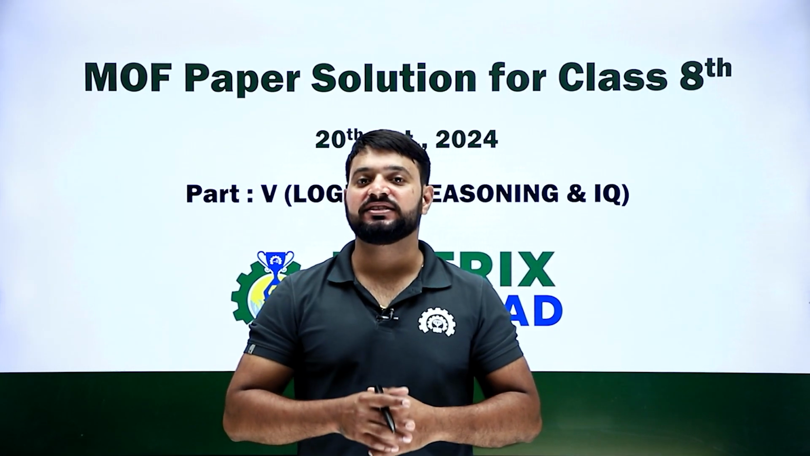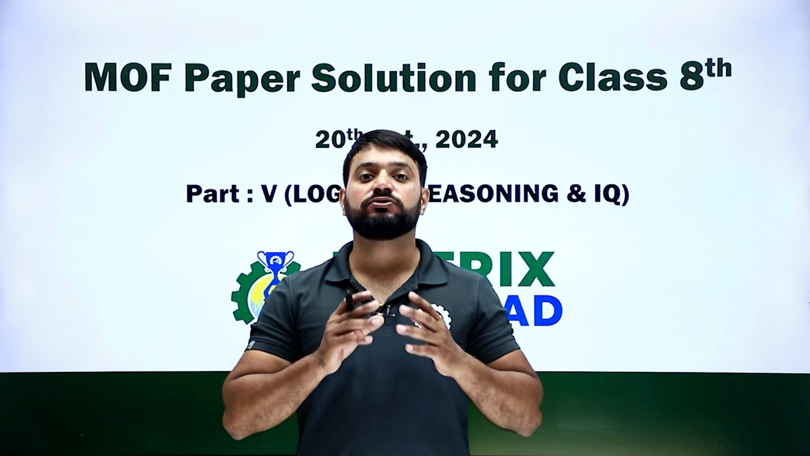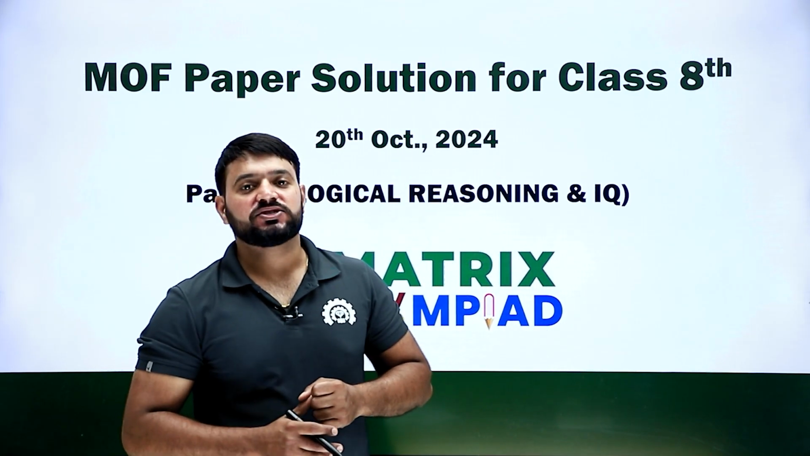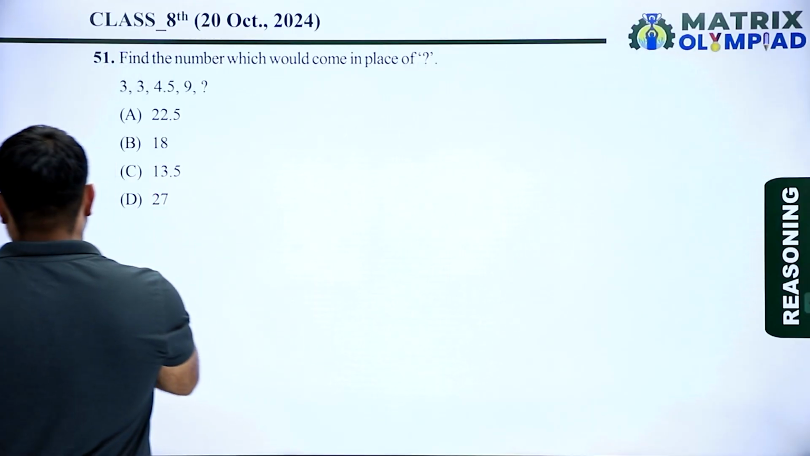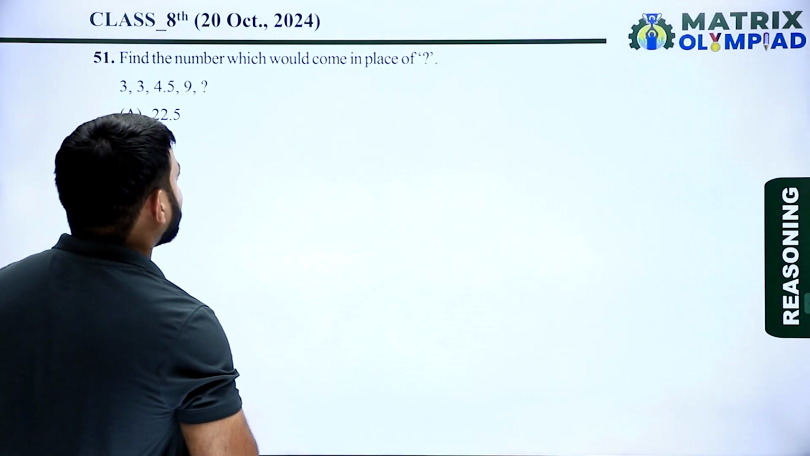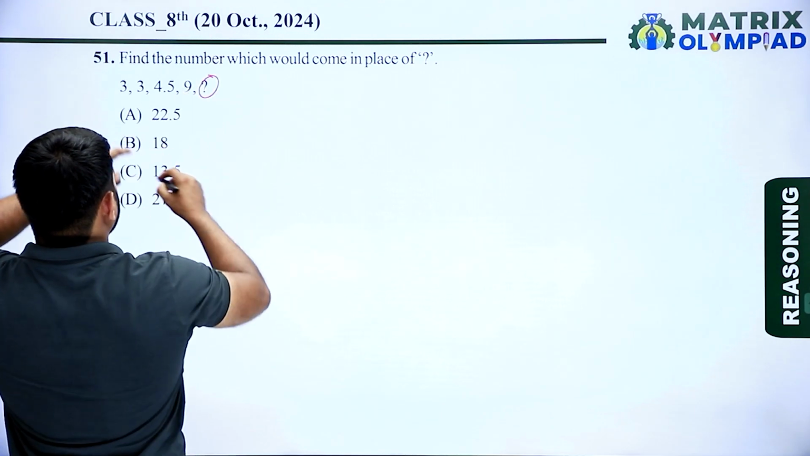We are here to discuss the solution of the Matrix Olympiad paper of class 8 reasoning conducted on 20 October 2024. Hope you performed very well. So let's get started. Now question number 51. Find the number which would come in the place of the question mark. So find the next term of the given number series.